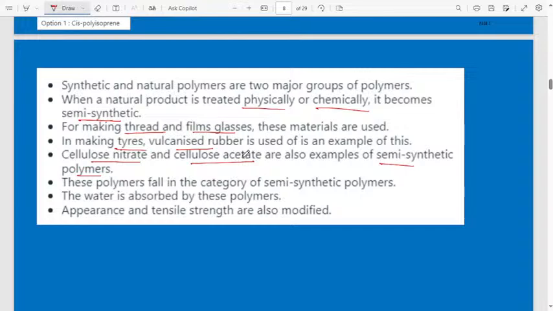Water is absorbed by these polymers. Appearance and tensile strength are also modified. Natural polymers have different types of appearance and tensile strength, but in semi-synthetic polymers you are changing the appearance and also the tensile strength of the polymer.